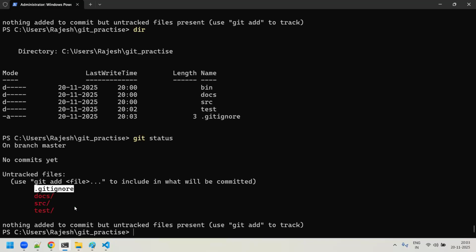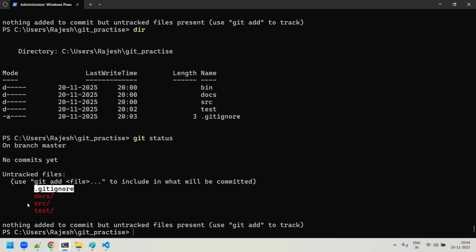Similarly, you say, Rajesh, I want to ignore the main.pyc under the src, and under the test you want to ignore the test.pyc actually, right? Now what are you going to do?